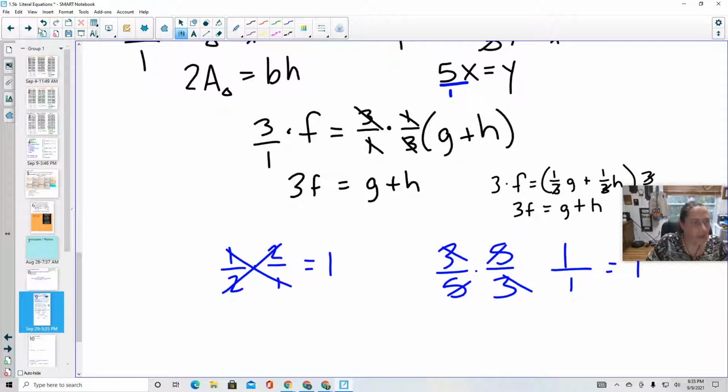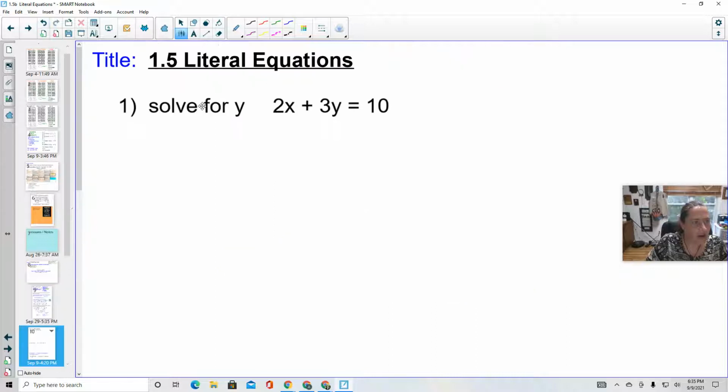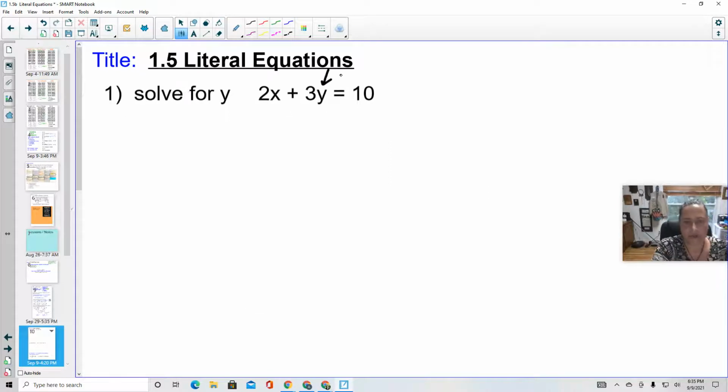So let's do a couple of practice problems in your notebook before Ms. Korosek hands out the worksheet that's going to be today's practice. We're going to solve for y. So the first thing that I'm going to do is recognize that I need to solve for that y. I'm going to split my equation. I'm going to give you a second actually to copy that down.